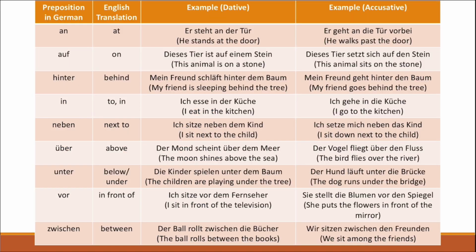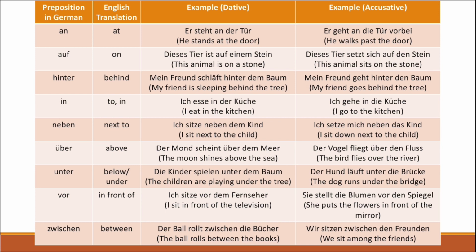Now here you can see a very important table. It is basically just a more specified version of the table we had right before. You can see an example for every preposition for the double regency, so an example for the dative and an example for the accusative for every sentence. So I would recommend you to pause the video and look at this table just to understand the examples. I will give an example right now.